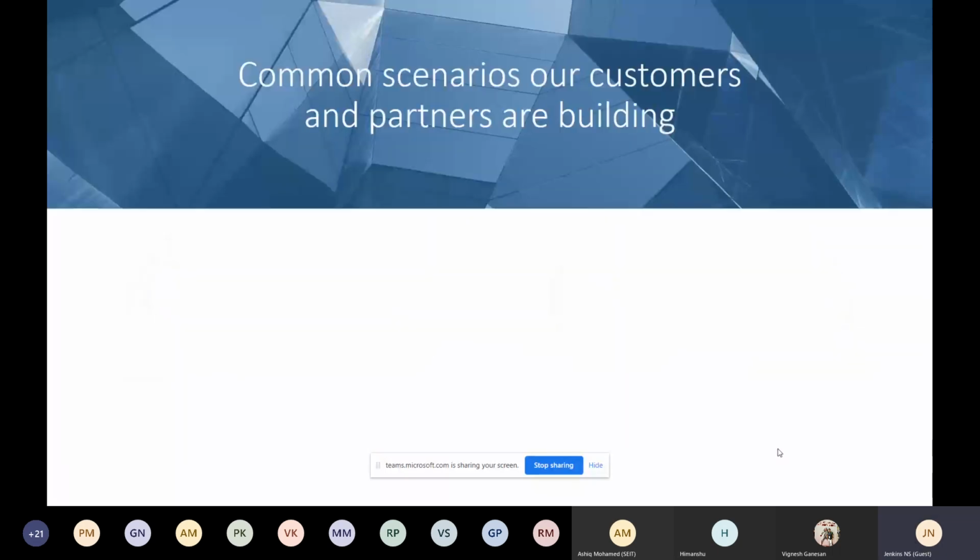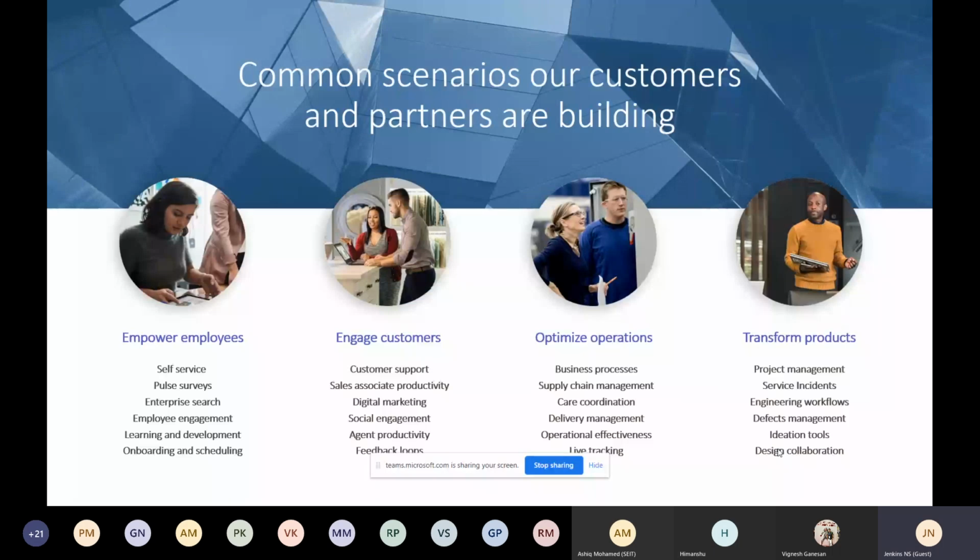Common scenarios people ask for in Teams integration: to empower employees, there are self-service, pulse surveys, enterprise search, employee engagement, learning and development, and onboarding schedules. To engage customers, there are customer support tools and sales associate productivity. For project management, there are project management, service incidents, and engineering workflows. These are the things people prefer to bring inside Teams.